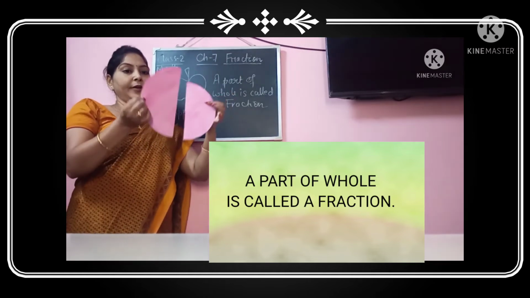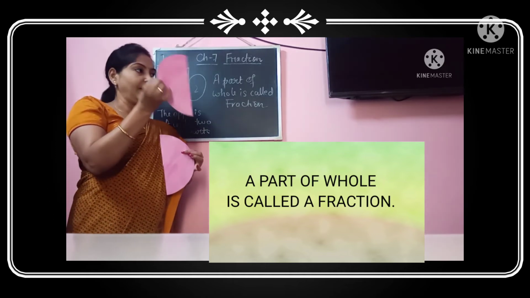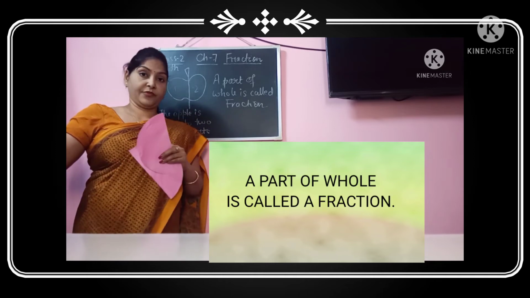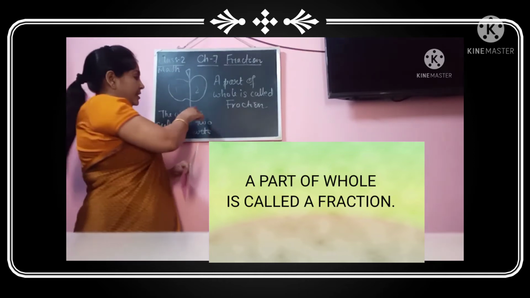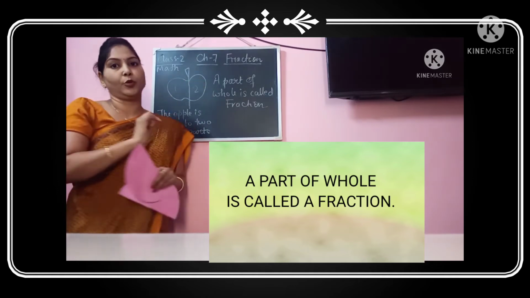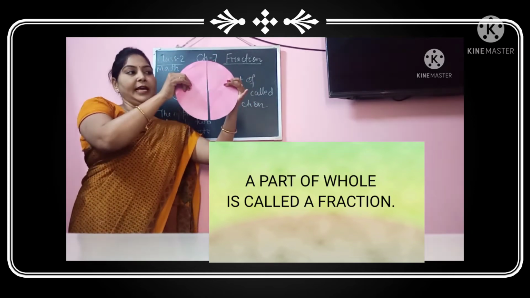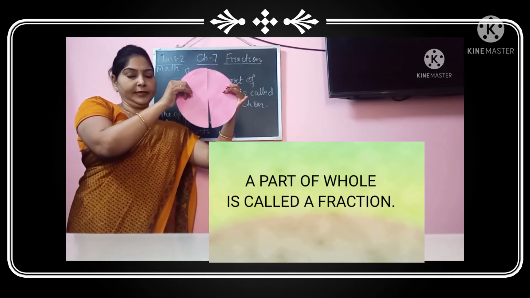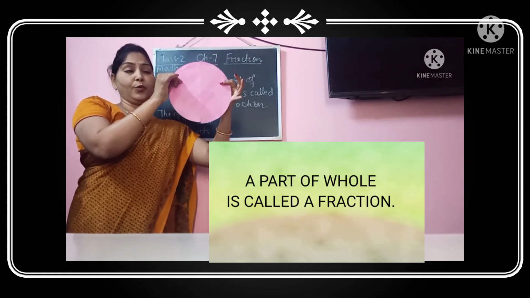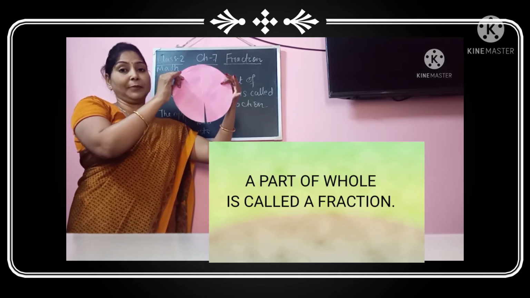So how will I call this fraction? What is the fraction of this? We will call this fraction half. This is called 1 by 2. So this fraction is 1 by 2 and this is 1 by 2. When we join 1 by 2 or half plus half, it becomes 1. This circle has been divided into two equal halves. This is one half and this is another half. Half plus half is becoming 1.